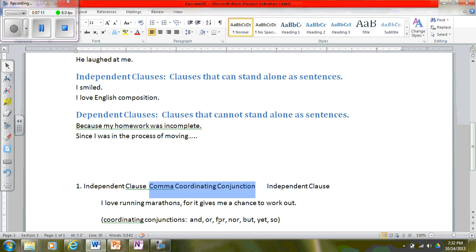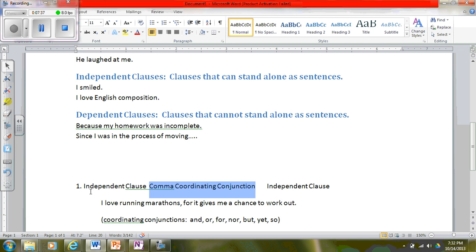Basically, conjunctions, I don't know if you remember watching Schoolhouse Rock when you were younger, all they do is hook up words, phrases, and clauses. They join those things together. This is a list of the coordinating conjunctions: and, or, for, nor, but, yet, so.